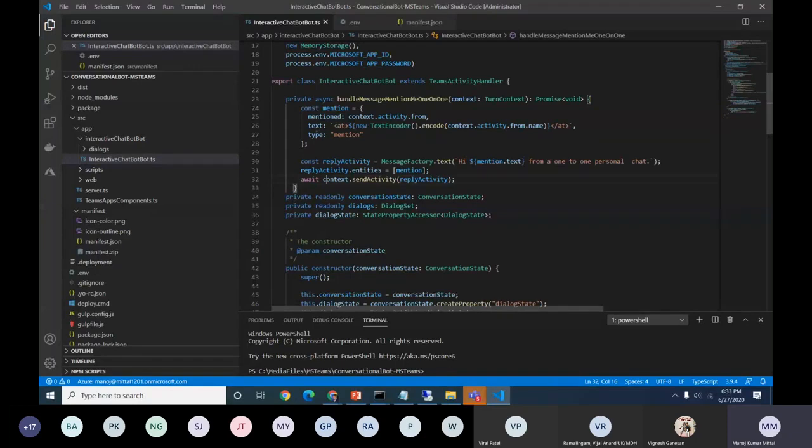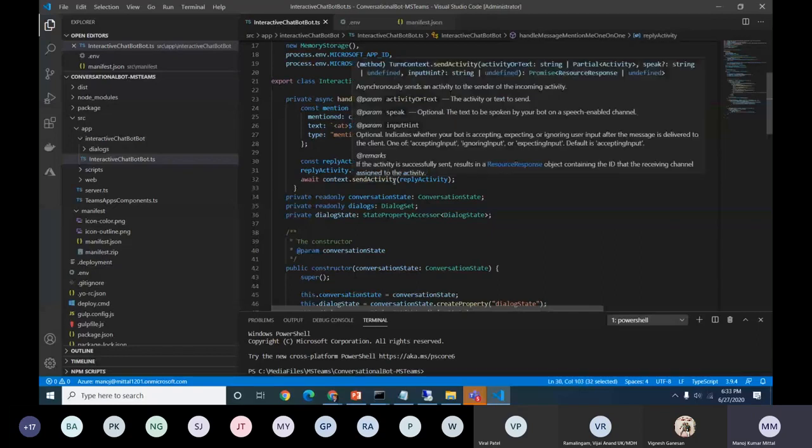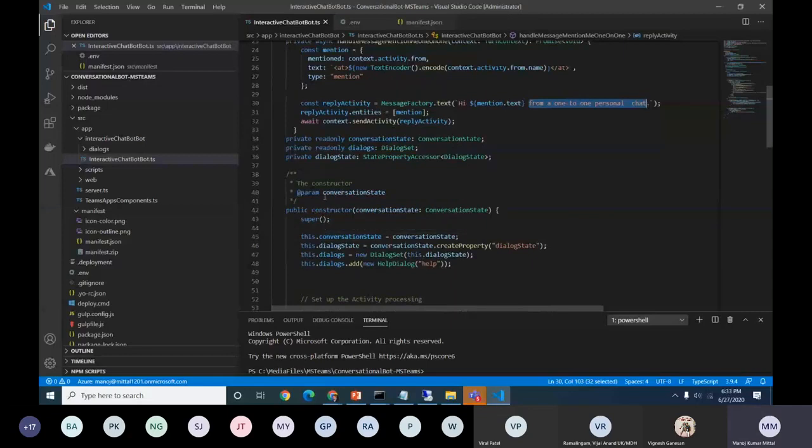So here we have a message, what message we need to reply in our message factory. So this is message.text, this taking the person name. So who is going to do the chatting here, and just typing here from one-to-one personal conversation and just post it to the team sections. Okay. So let me run this section.